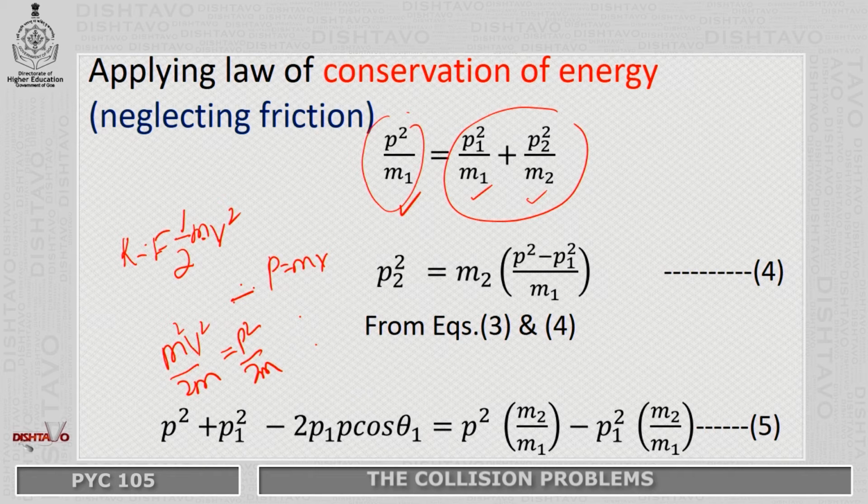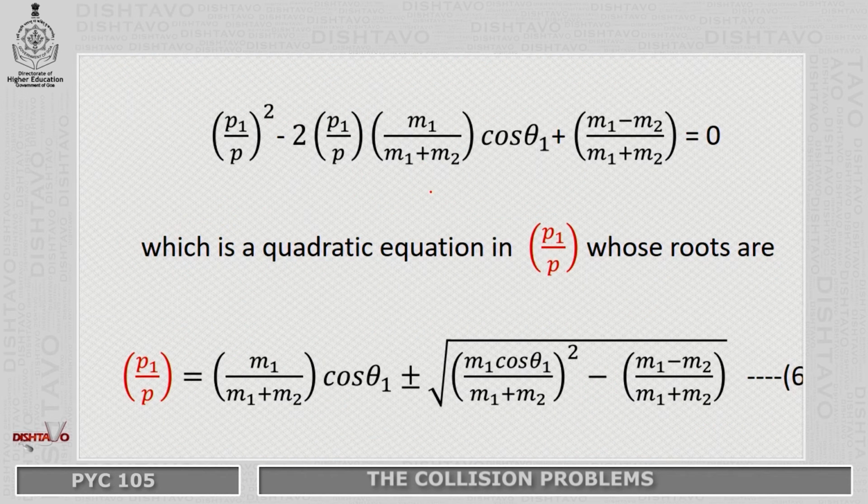Now, we have two equations: we have P2 squared from this equation and P2 squared from equation 3, which we derived earlier. We put these two together: this is the third equation, and this is the equation I am getting from 4. So, we equate these two from 3 and 4 and come to an equation like this. This equation looks very difficult, but it is nothing but a quadratic equation where this represents x squared, this is x, and it has the form ax squared plus bx plus c.